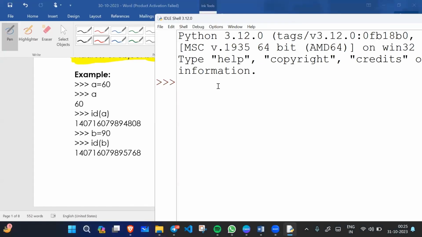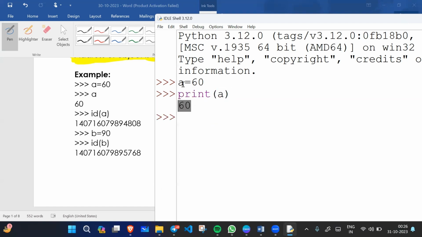For example, if we assign a equals 60, here a is the variable, this is the assignment operator, and this is the object, an object of the integer class. So this object is created. Let's print the value of a. When we print a, 60 will print.